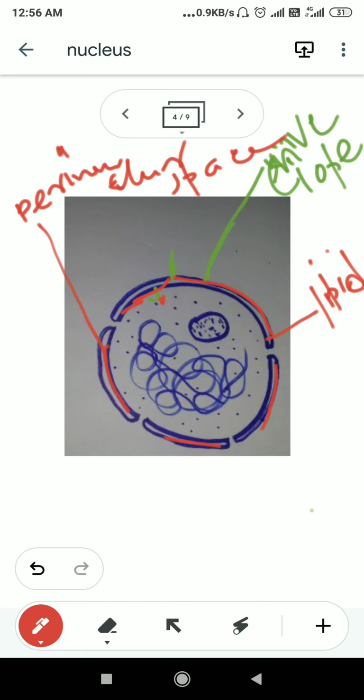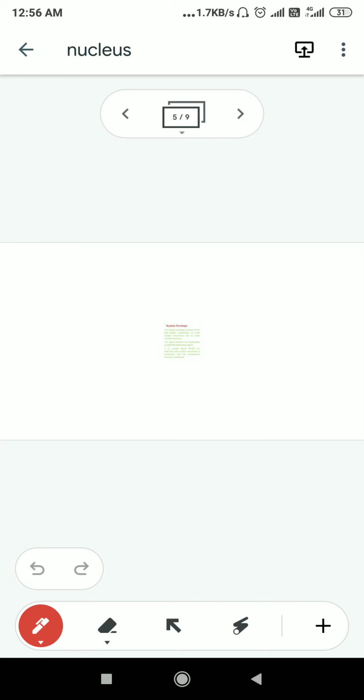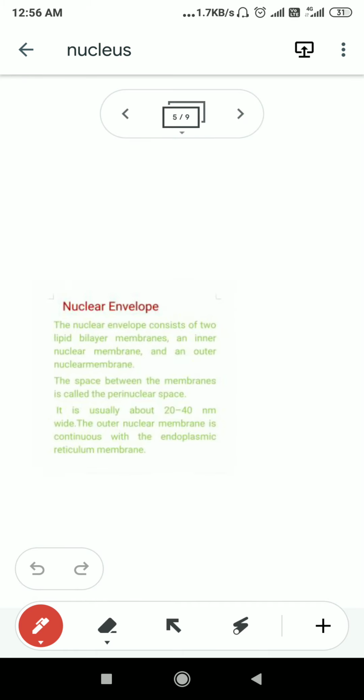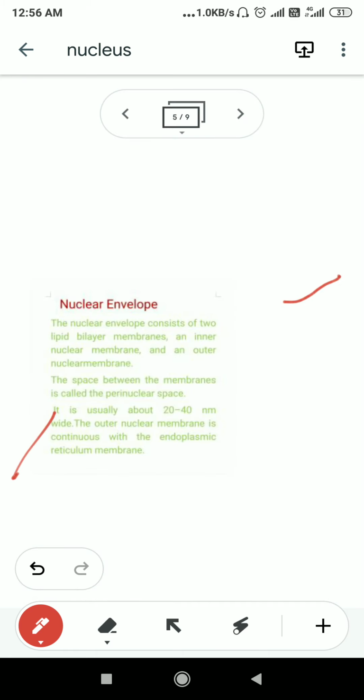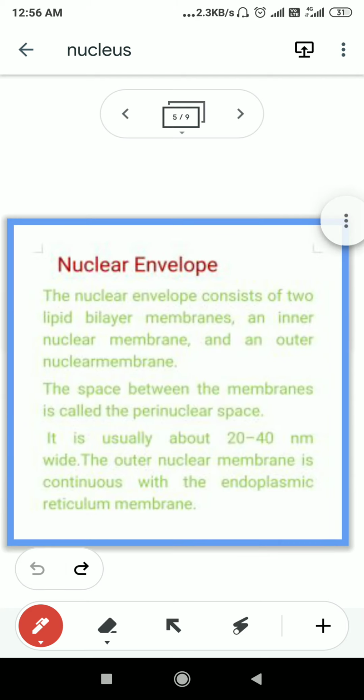Okay, so the main function of the nuclear envelope is to protect the inside material of the nucleus from the rest of the cell. I think now the structure of the nuclear envelope is clear to you. You can see the slide here. You can write the points from here also.